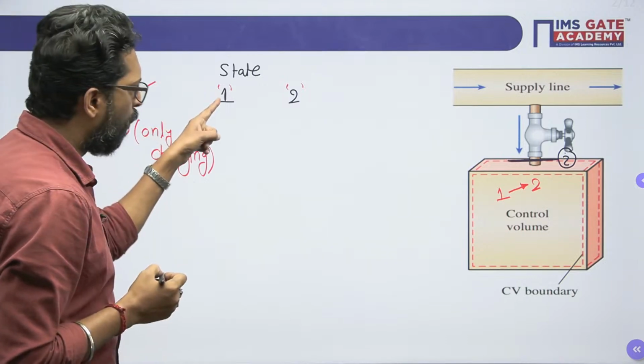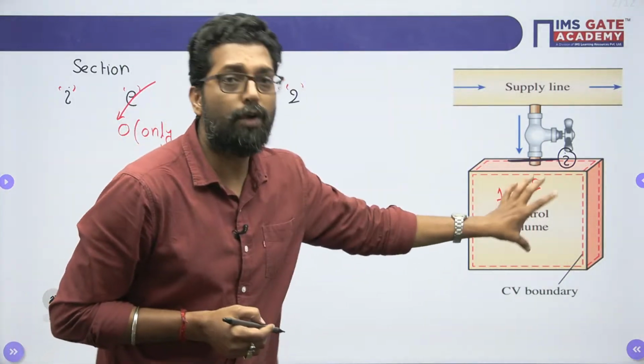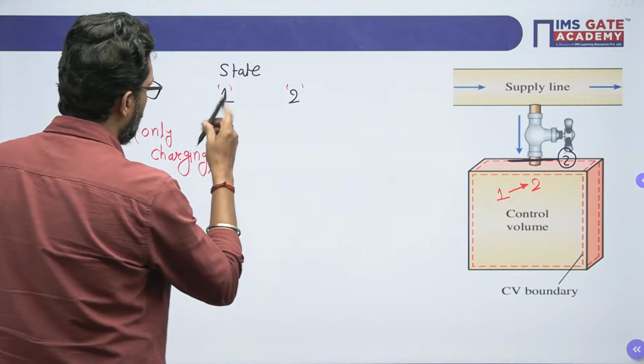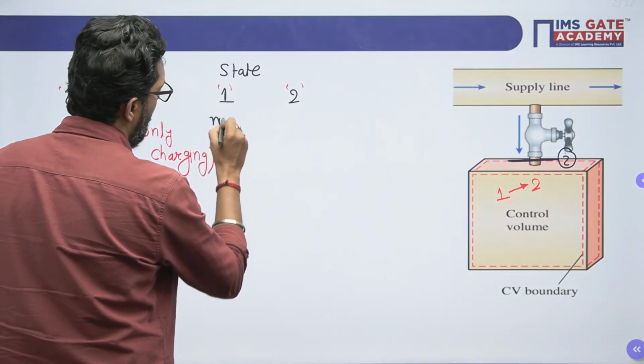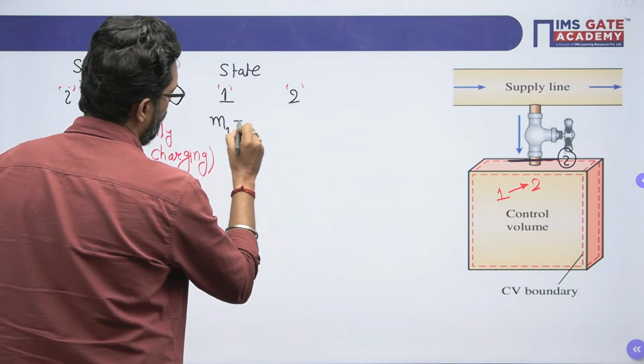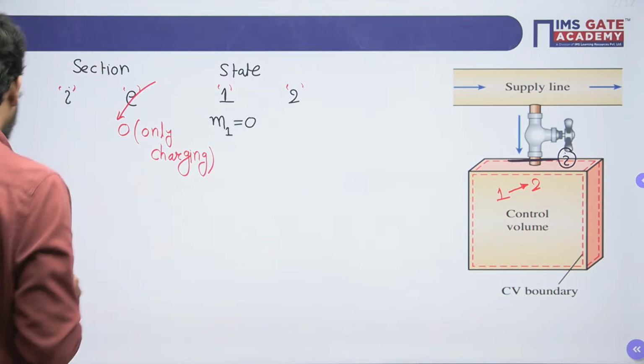Now state 1 and state 2. Now my dear, initially the control volume is evacuated, that means there is no mass. So the initial mass M1, in state 1, is equal to 0. Okay.